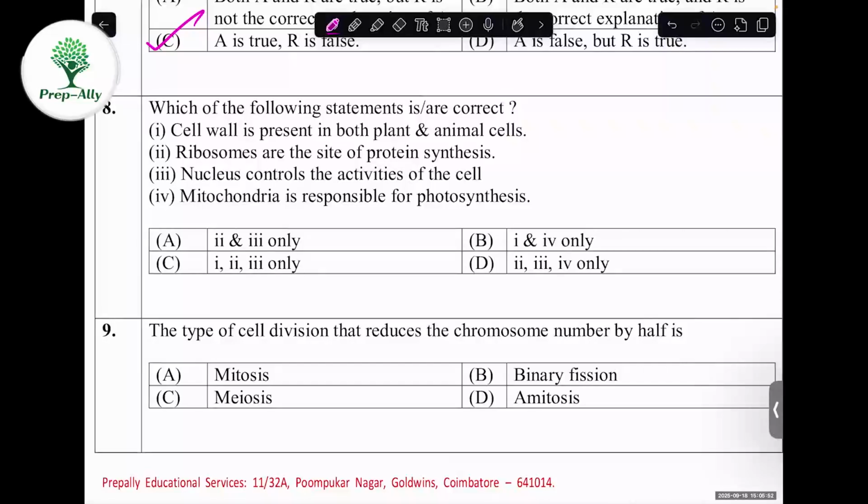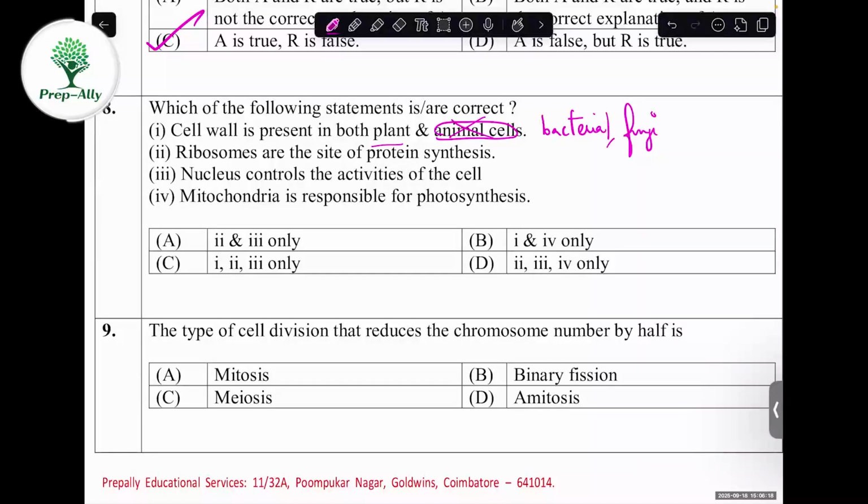We have to check. Whether first one, cell wall is present in both plant and animal cells? No, because it is absent in animal cell. They are present in plant cell. Apart from plant cell, they are present in bacterial cell and fungal cell. Those possess cell wall, but animal cells don't have cell wall.